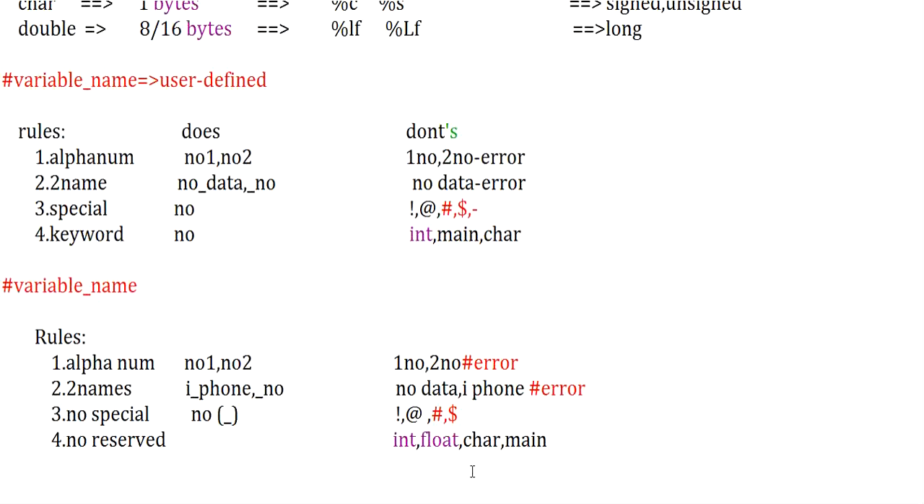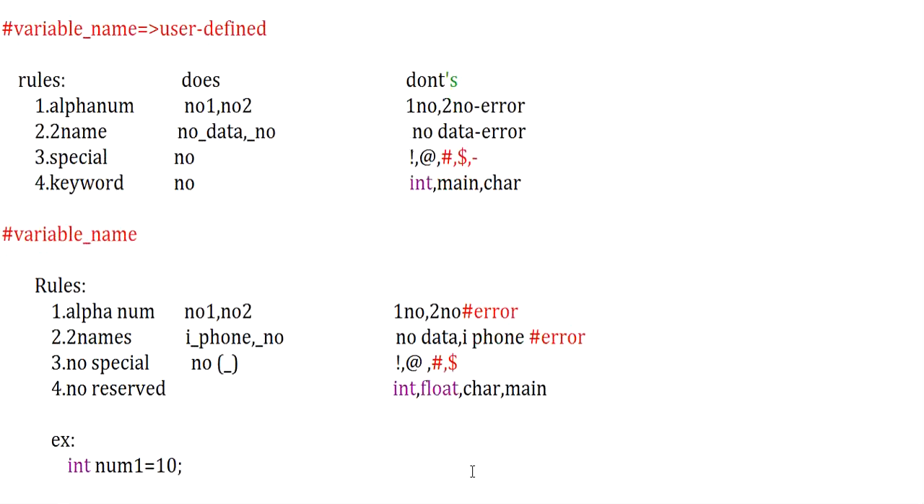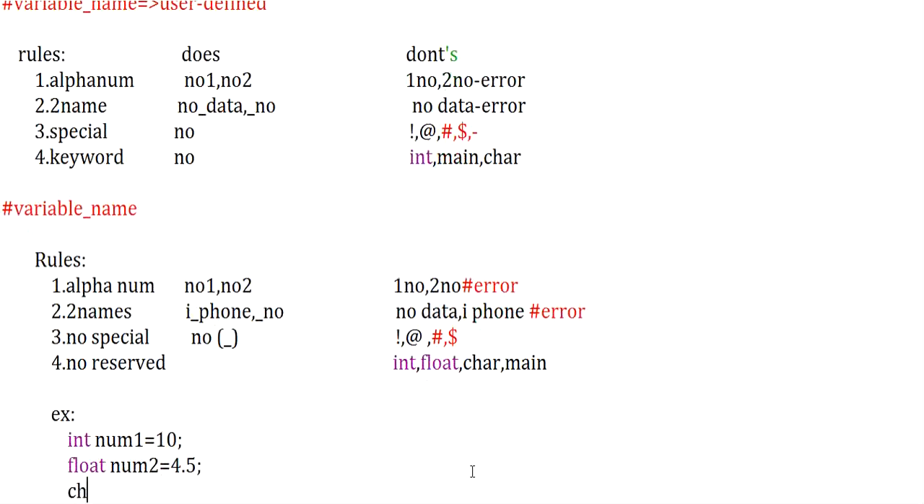Let us see a few examples of how to declare a variable. If at all you want to initialize an integer, you will initialize it such a way: int number1 assign 10. Keep in mind that each and every line should be terminated by using a semicolon. And if at all you want to initialize a fractional value, I can give float number2 assign 4.5. Next, if you want to initialize a character, I can give char followed by my variable name alpha, and I am going to initialize a single character in it. Clear? Such a way you can initialize a variable.